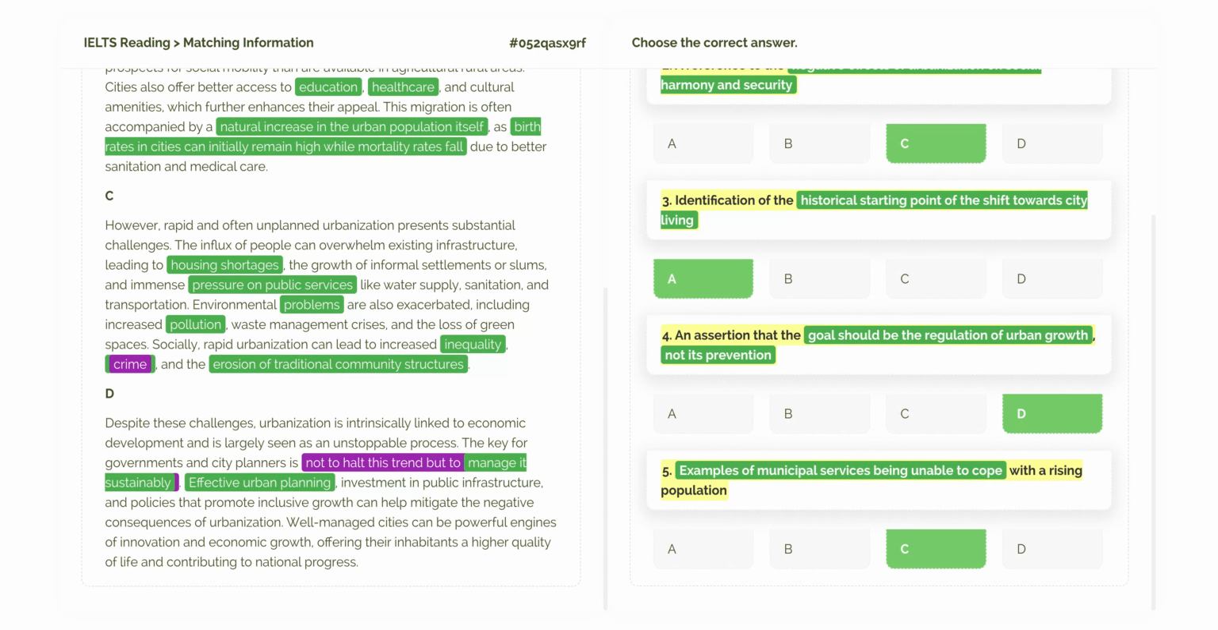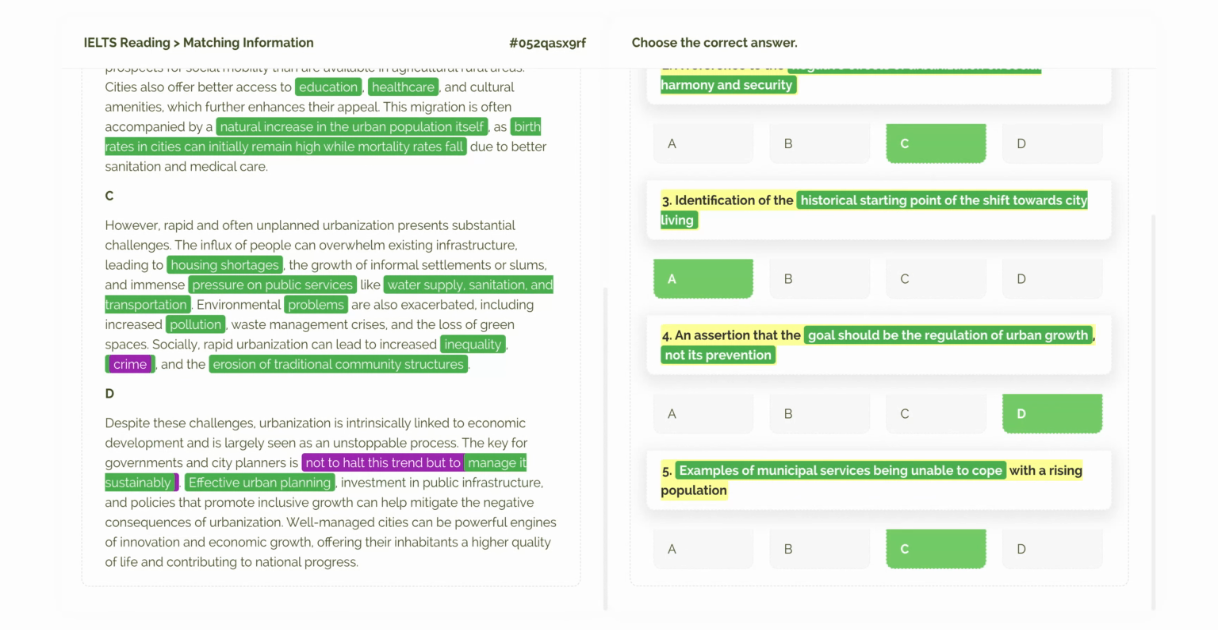Paragraph C is exactly where we find this information. It says that a large influx of people can overwhelm existing infrastructure and puts immense pressure on public services like water supply, sanitation, and transportation. These are the specific examples the question is asking for.